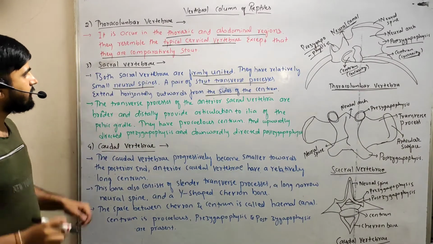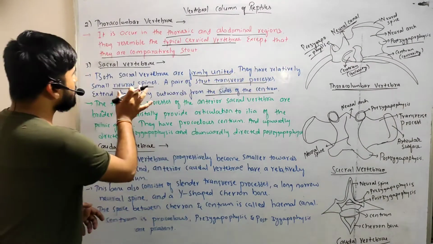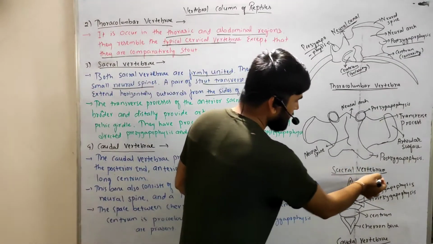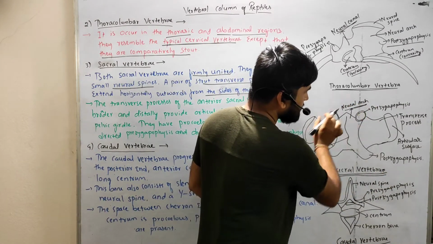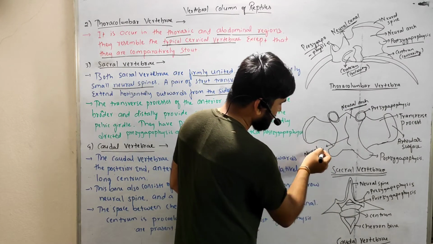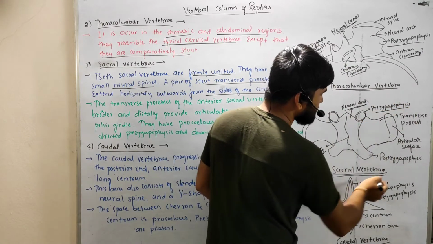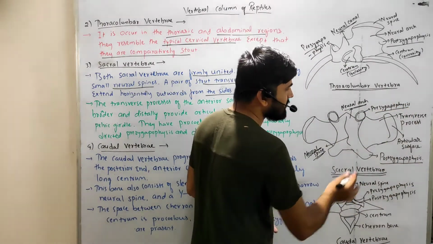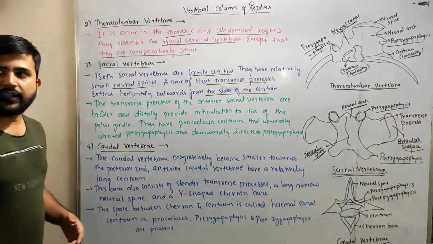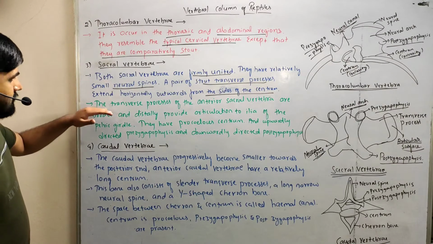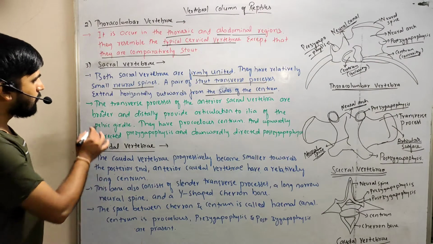So here the sacral vertebrae are firmly united, and they have a relatively small neural spine. This is the sacral vertebra, right? They have this small neural arch and this small neural spine, and they have the transverse processes. This is the pre-zygapophysis, and this is the post-zygapophysis, and they have the articular surface, which articulates with another vertebra. The transverse processes of the anterior sacral vertebrae are broader.